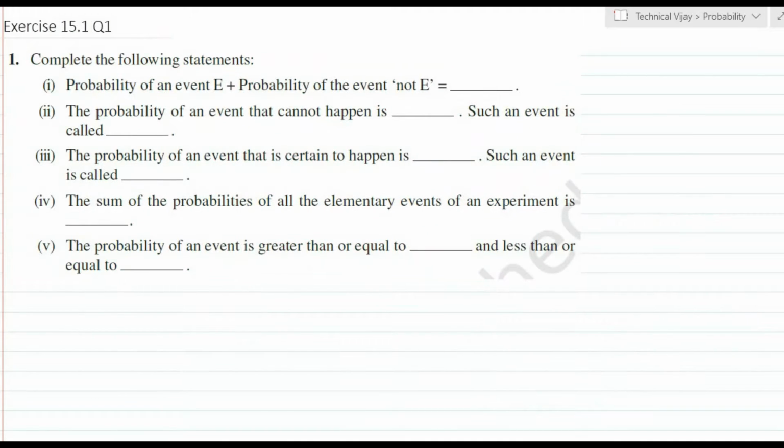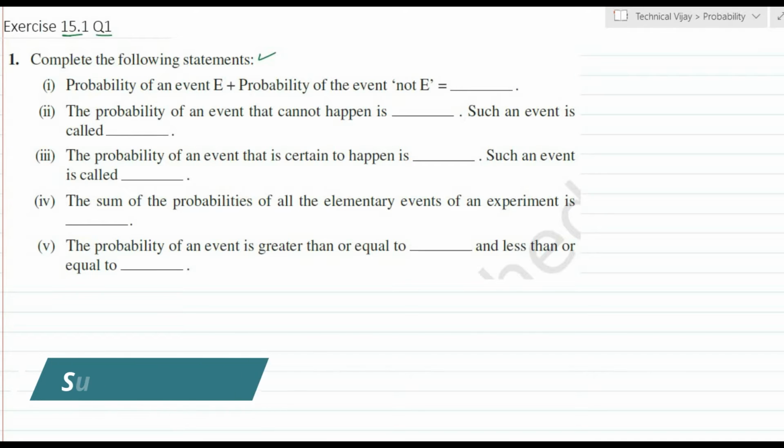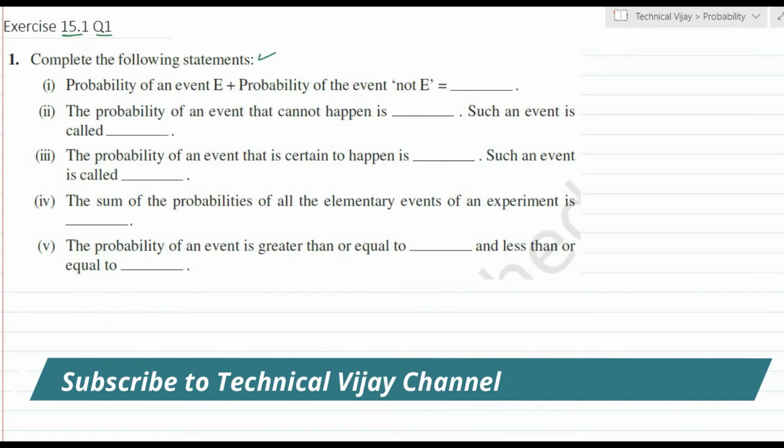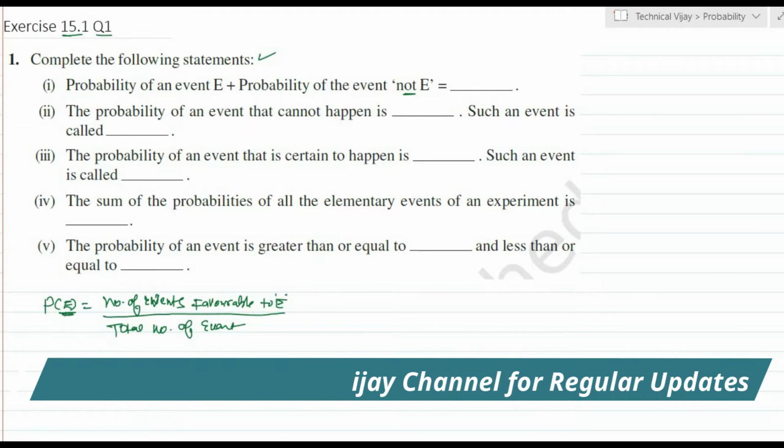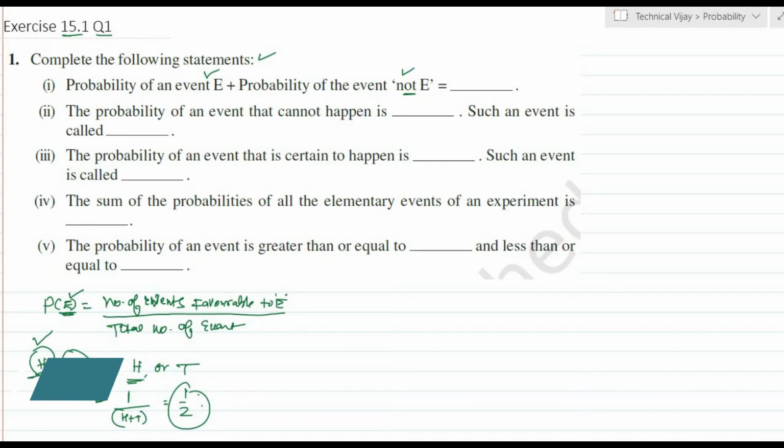Here, exercise 15.1, question number 1. Complete the following statements. First one: the probability of an event E plus the probability of event not E. We know that the probability of an event is the number of events favorable to E divided by the total number of events. The probability of E is the probability of the event that we are expecting, and then the probability of not E.